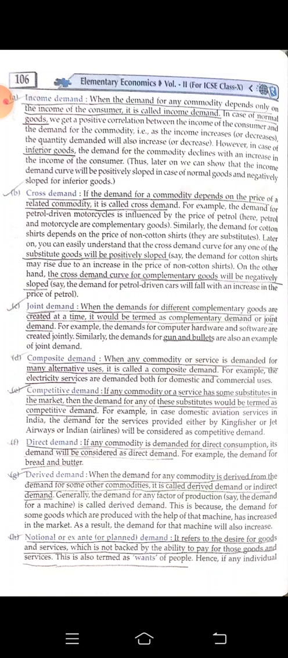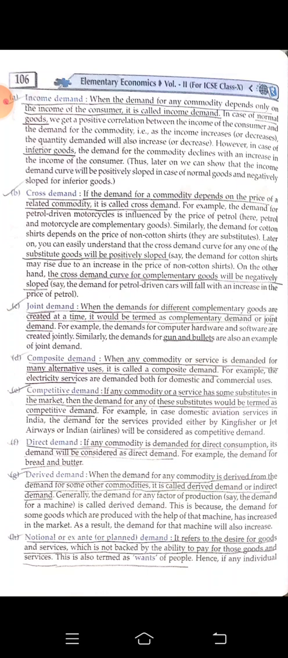But for the inferior goods, the goods whose quality is not as per his income, he will start feeling that the goods which he was using before, as he is earning more and his income has increased, are not of good quality. Now he will try to replace those and buy some other goods. So this is called inferior good.